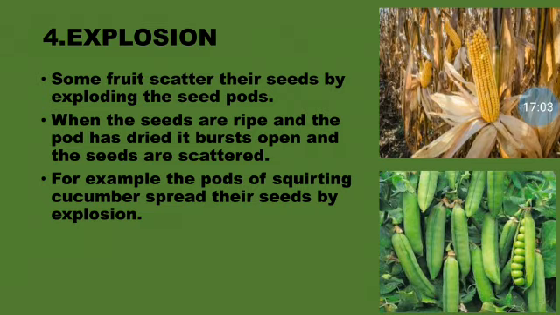When it becomes dried, it bursts open, and when it bursts open, the seeds are scattered everywhere. And when they are scattered, a new plant grows. Okay, so the scattering of the seeds is away from the parent plant, and hence germination of a new plant happens over there. So this is all about dispersal and its agents, children.